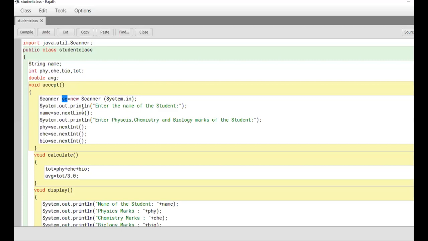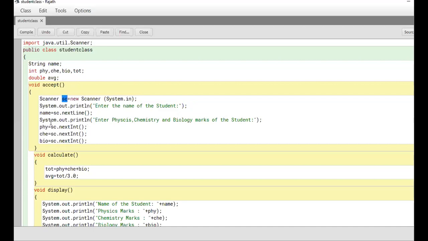To call the nextLine function, you need to have an object of that class. The object will belong to the Scanner class. So scanner sc dot nextLine. Then System.out.println: Enter physics, chemistry, and biology marks of the student. The message is displayed over here, so you will be tempted to enter the marks. The first mark is physics, then chemistry, then bio.